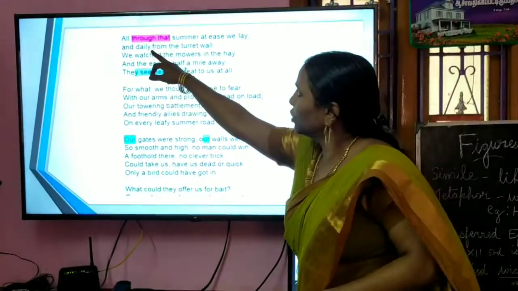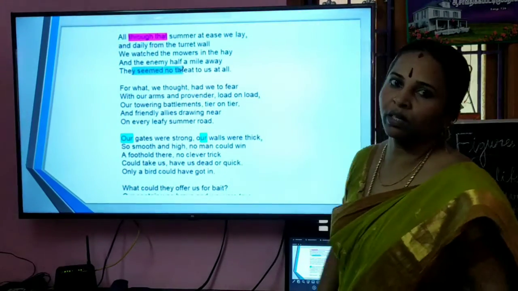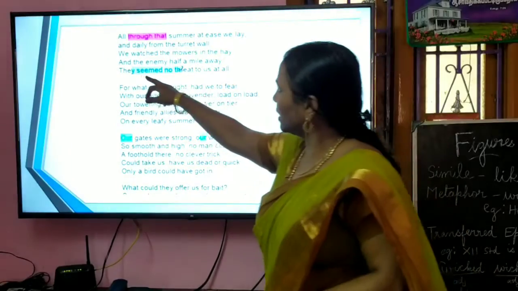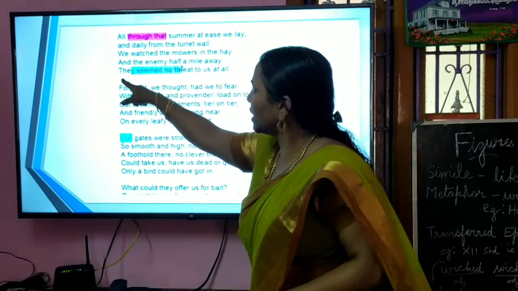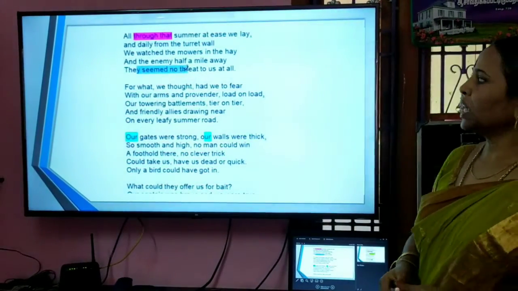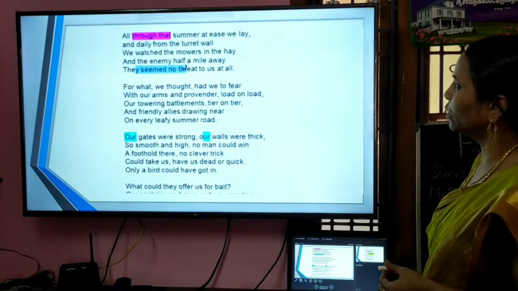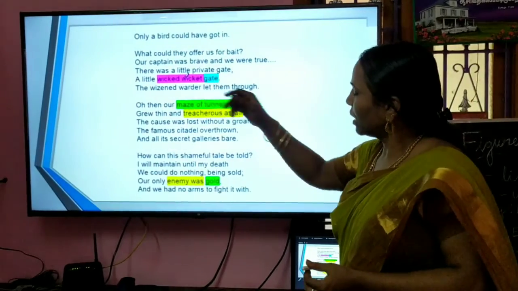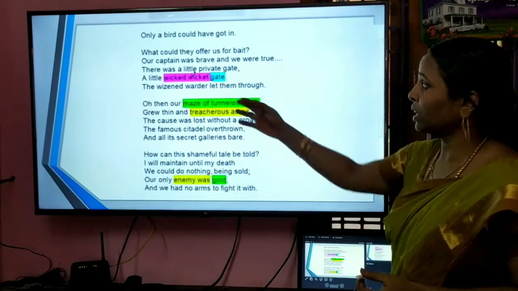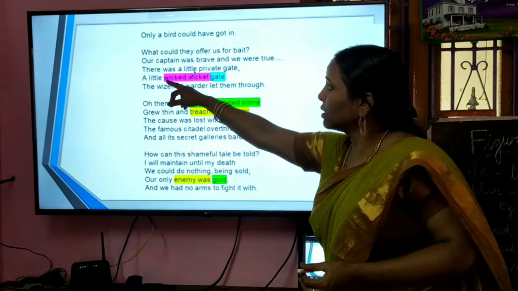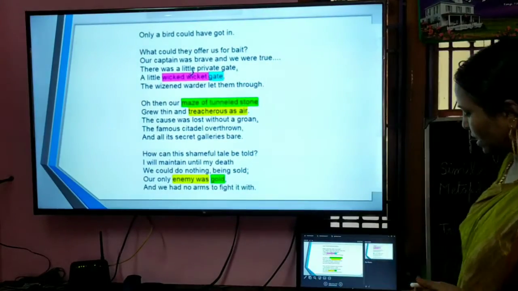Here there is alliteration through that T. T sound is there. And once again in this line, they see no threat. T, threat, TH, and here also TH, they. So TH, TH are alliterated words. This is all very simple for you. Here, wicked, wicket. Once again, you can also say it is personification. We can also say it is alliteration, W, W, alliterated words.